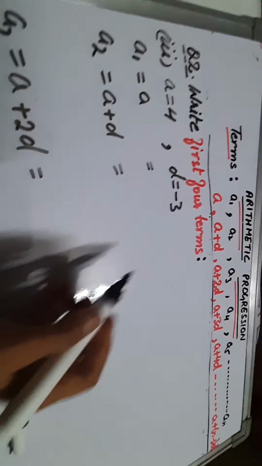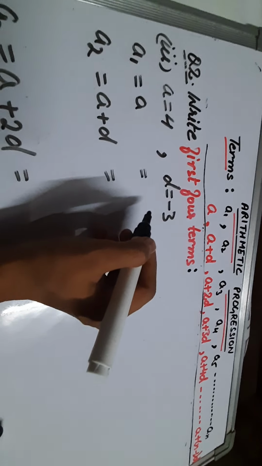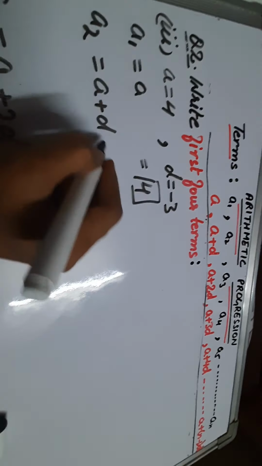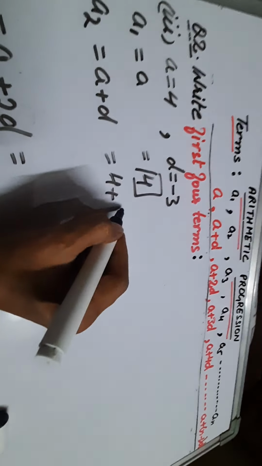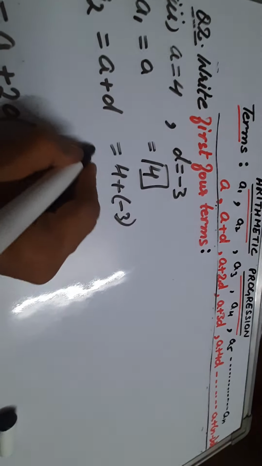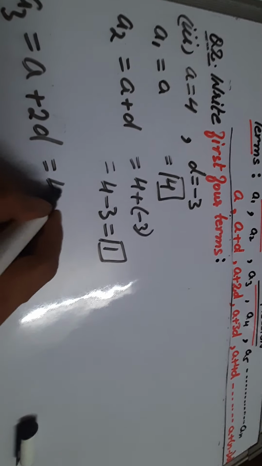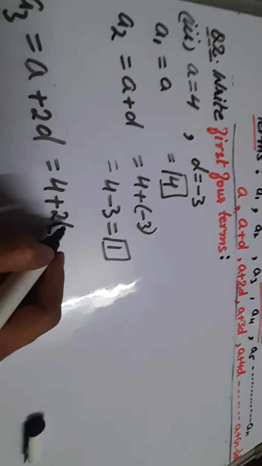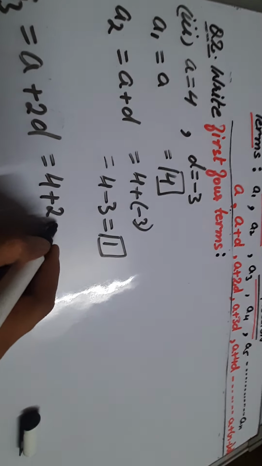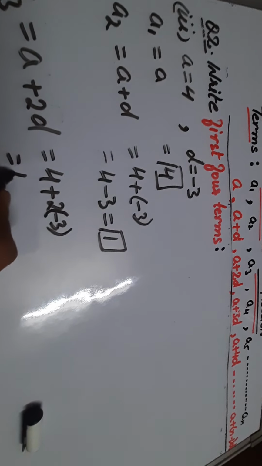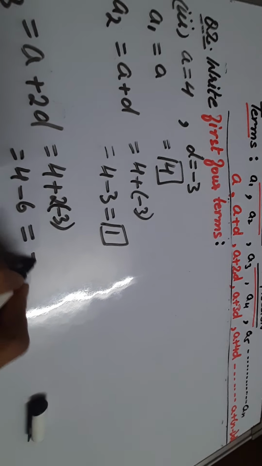So now dear students, in this part A1 is 4 and D is -3. So A1 is A, that is 4. This is the first term. A2 is A plus D, 4 plus (-3). So what do you get? 4 plus minus minus, here take great care of the sign. So again 4 plus 2, put the bracket, otherwise what mistake do you make? You write 2 minus 3 and subtract instead of doing multiplication. So 4 plus minus minus 6, so you will get minus 2.